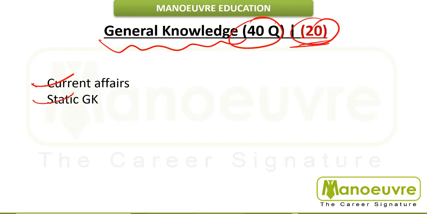Current affairs and static, 2 kinds of GK they will be asking. All the current affairs based on sport, business related GK, mergers and acquisitions, important national and international news, all the government schemes.